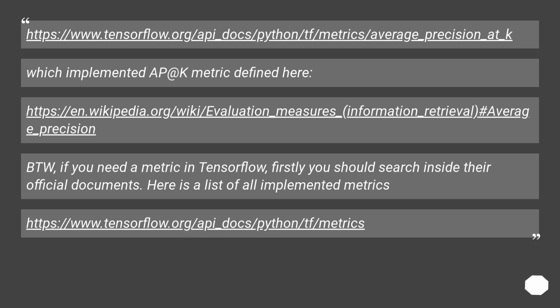By the way, if you need a metric in TensorFlow, firstly you should search inside their official documents. Here's a list of all implemented metrics. This URL.